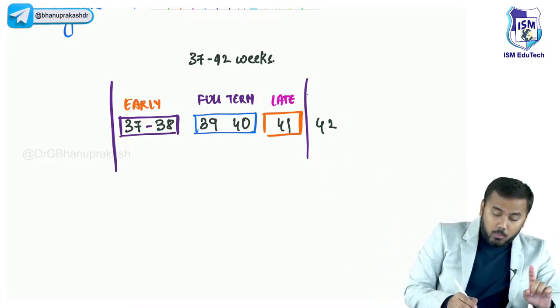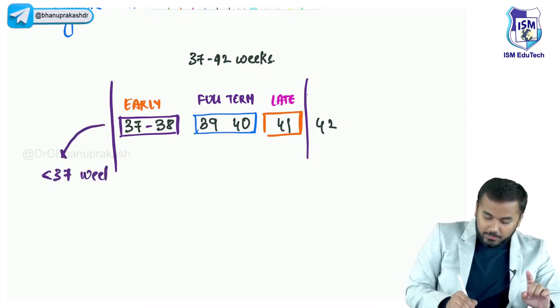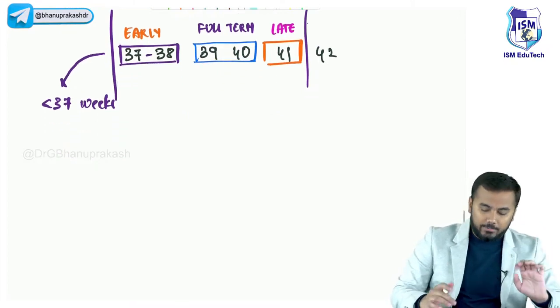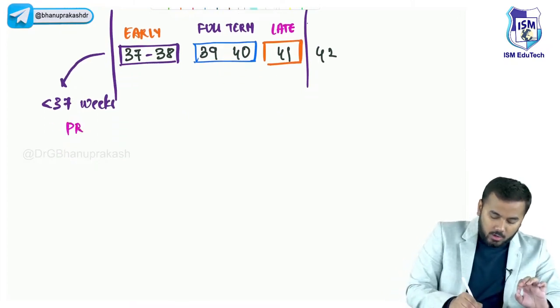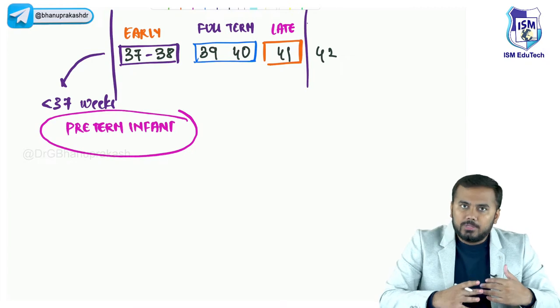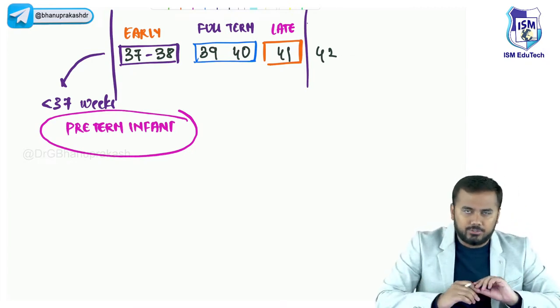So, if a baby is born before 37 weeks of gestation, you call this baby a preterm baby. This is called a preterm infant. Usually in this age group itself, these preterm babies are at a higher risk of developing this neonatal respiratory distress.